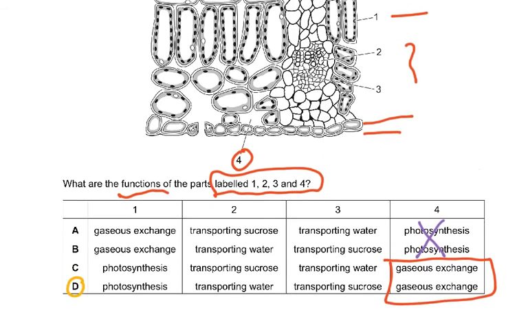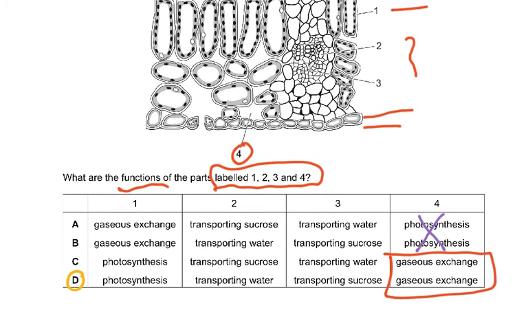One was chloroplast. You can see it is pointing inside to the chloroplast, so it had to be photosynthesis. But then again, both of them are photosynthesis. Then 2 is what? 2 could be, you remember, leaf upper xylem. So this upper part, this is the xylem, and you've got these very dark sort of things. I always say xylem has these typical hexagon shapes which you can see. So 2 had to be xylem, and if 2 was xylem, then it's transporting water. And then 3 was the phloem. So phloem was transporting sucrose and amino acids in solution. So that is why the answer was D.